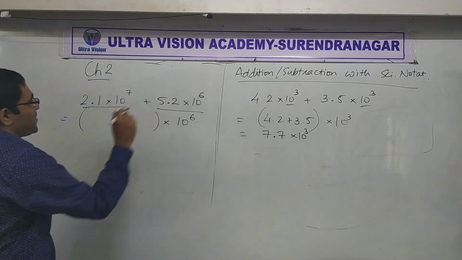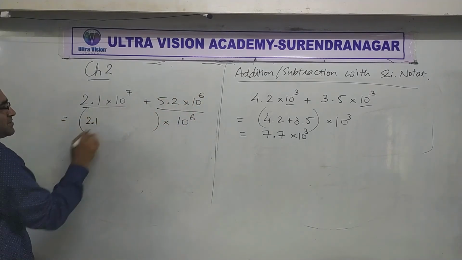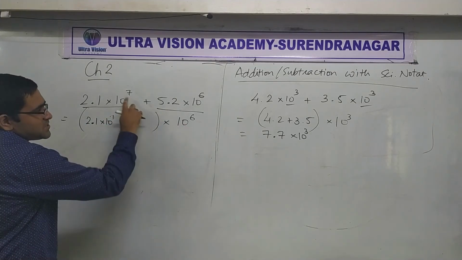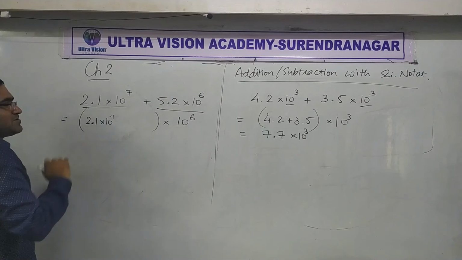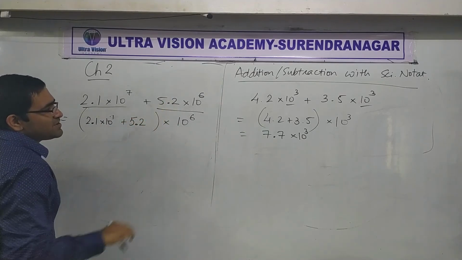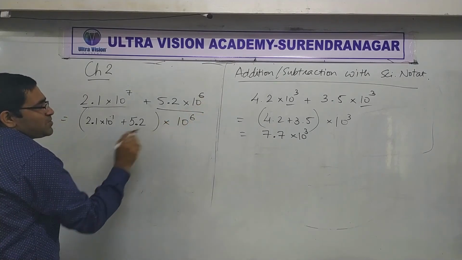Okay. So here, 2.1 into 10 raised to 1. Why 1? 6 gone, 1 remaining. Plus 5.2. 6 gone, how much remaining?